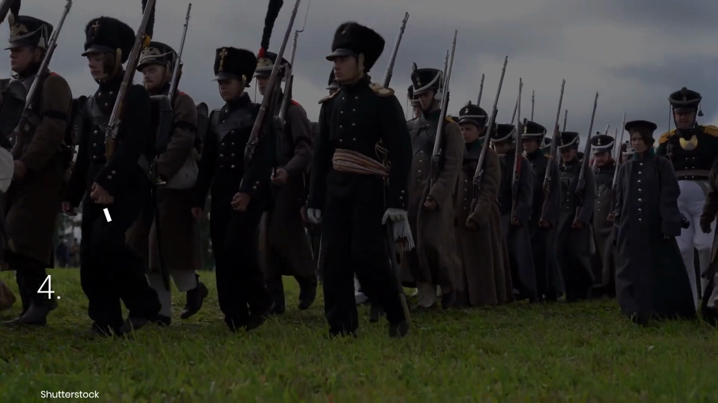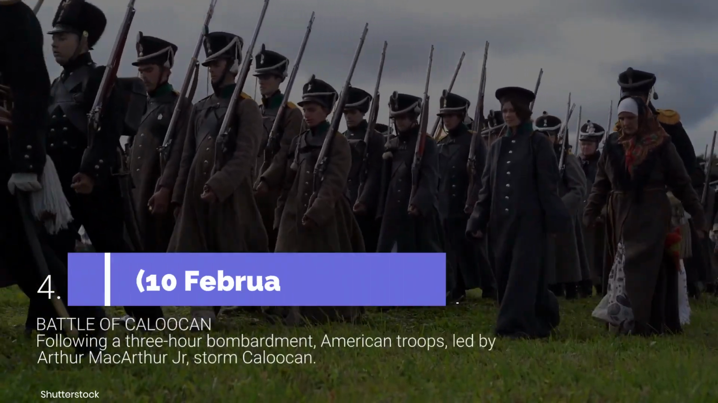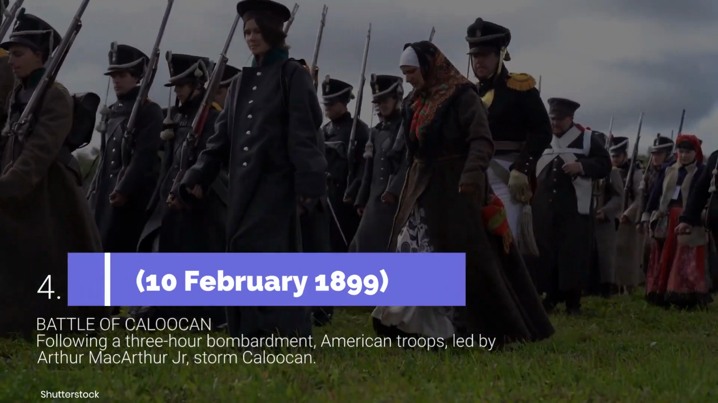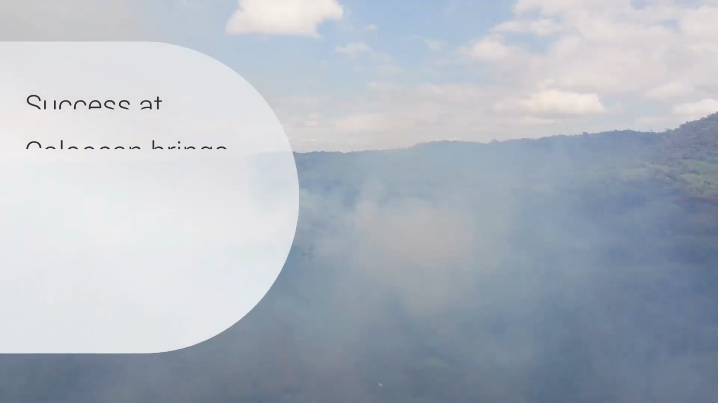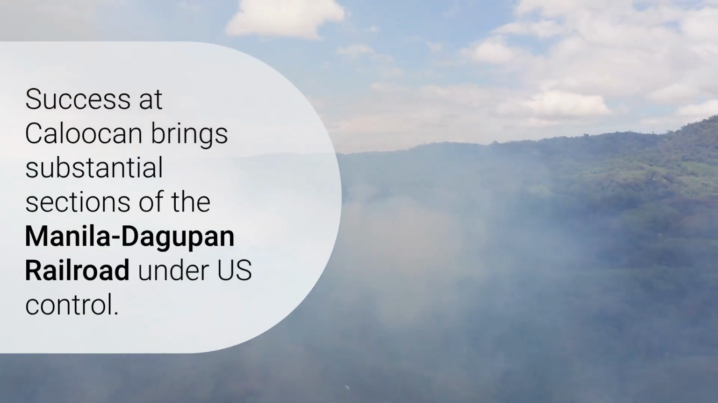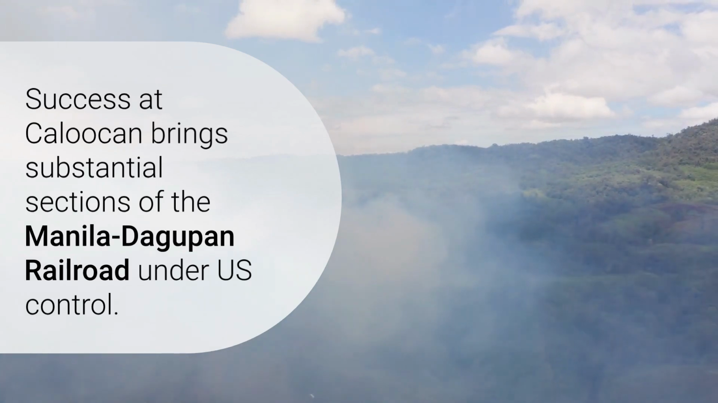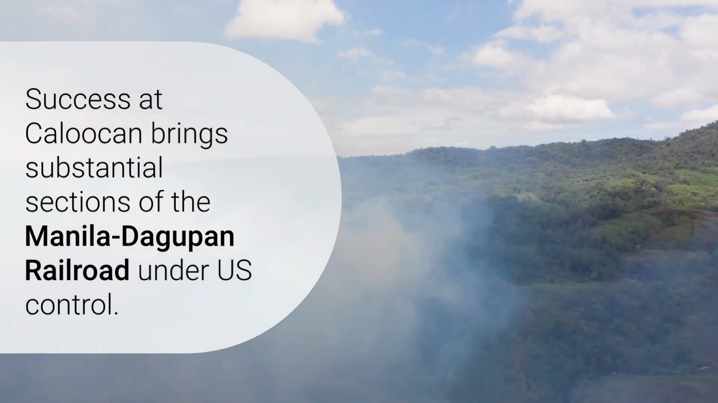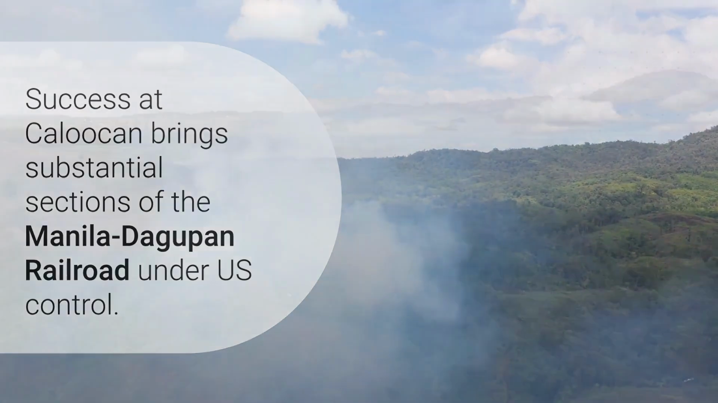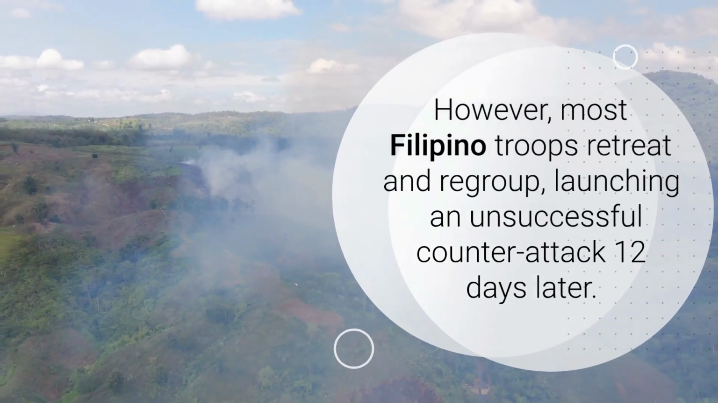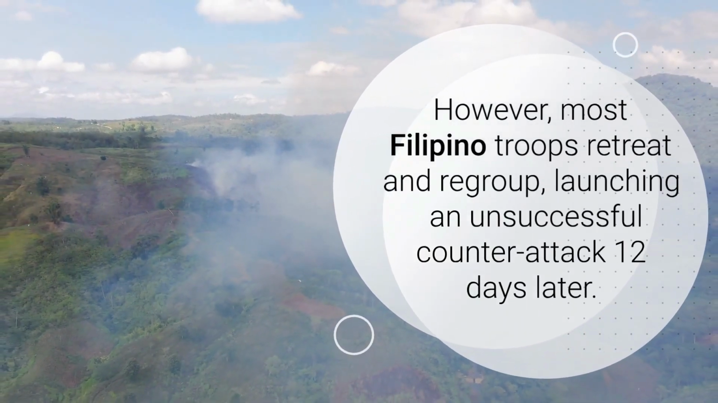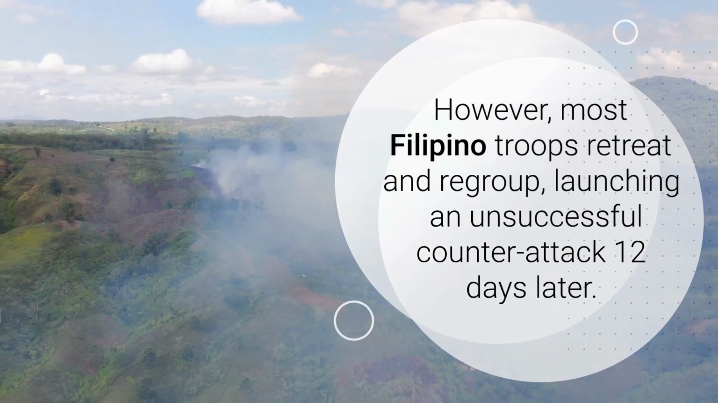Battle of Caloocan, 10th of February 1899. Following a 3-hour bombardment, American troops, led by Arthur MacArthur Jr., storm Caloocan. Success at Caloocan brings substantial sections of the Manila-Dagupan Railroad under U.S. control. However, most Filipino troops retreat and regroup, launching an unsuccessful counterattack 12 days later.